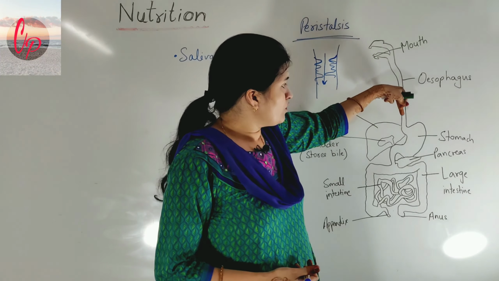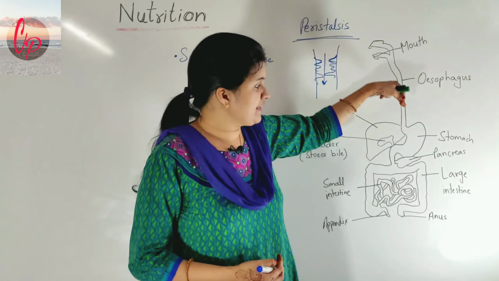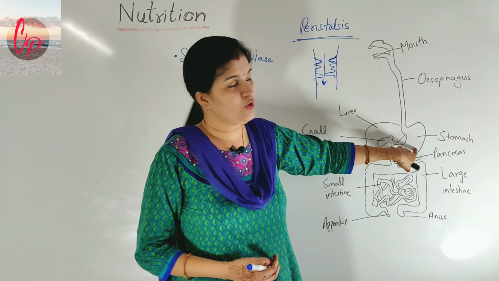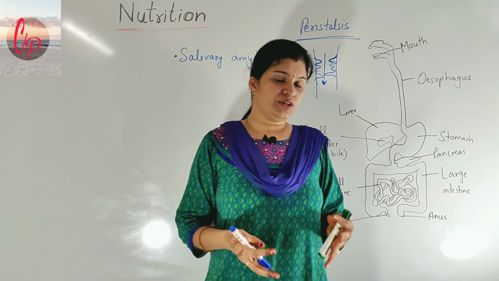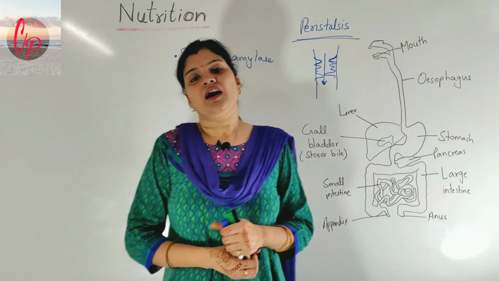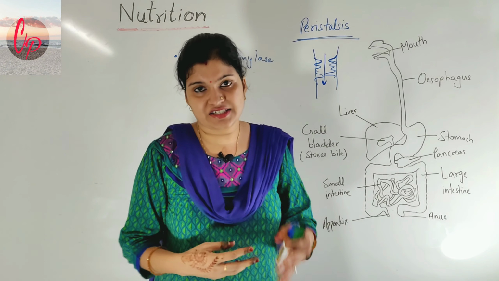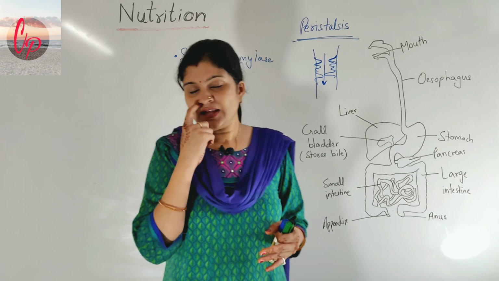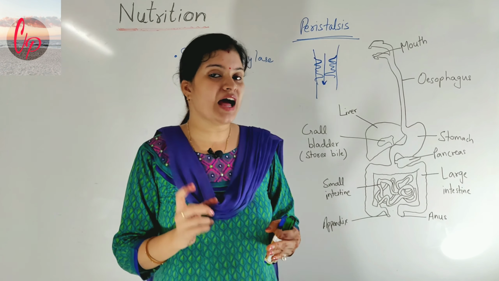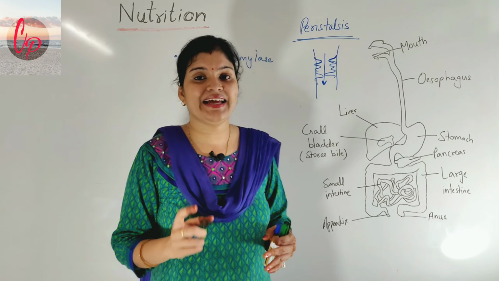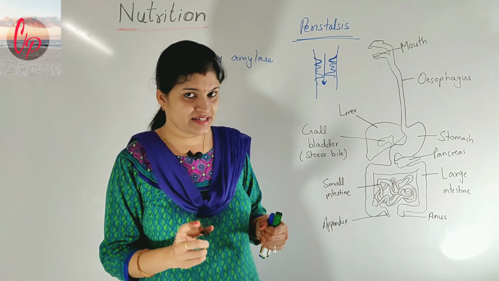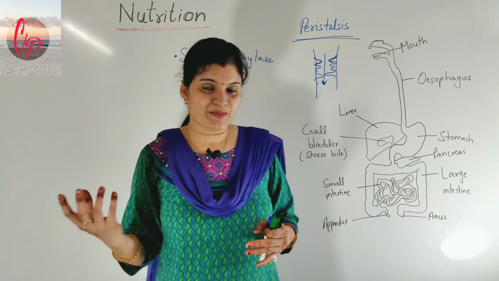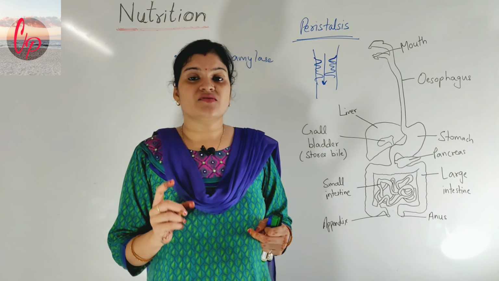So the food is now moving forward in the esophagus, and from the esophagus it has come here in the stomach. Now as we have the food in the stomach, what will happen here? In the stomach we have many gastric glands, and what is present in the gastric glands? We have HCl, that is hydrochloric acid. Yes, you listened very correctly. As we have done some experiments related to HCl in our chemistry lab, this acid is very dangerous.